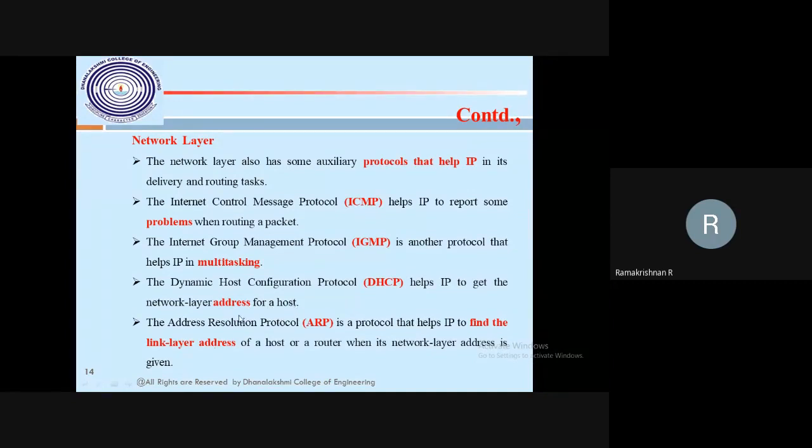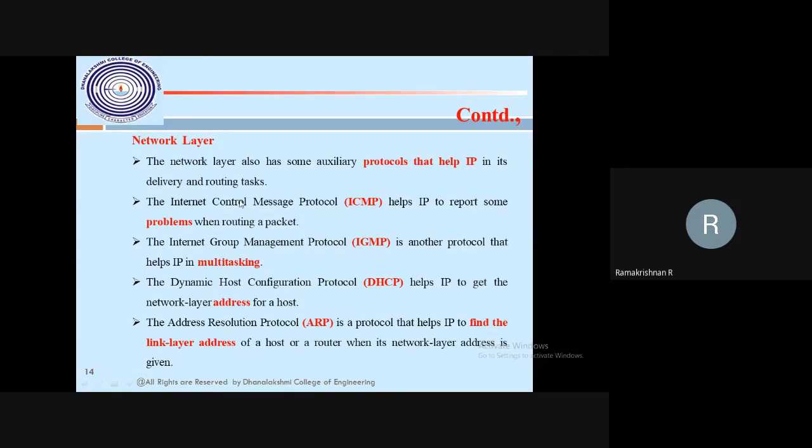Then the Address Resolution Protocol. Last class I also showed that. Whatever IP address we type, it will find the link layer address, the data link layer address. So that is the ARP protocol. These are the protocols running on the network layer.